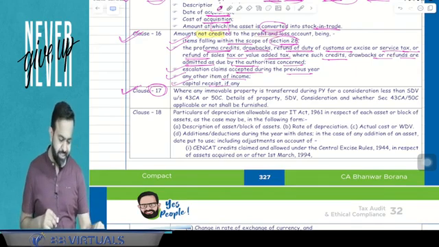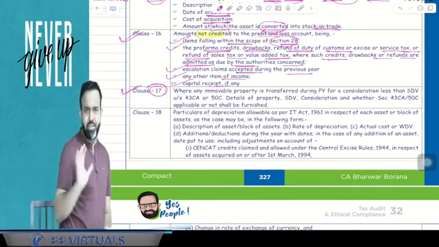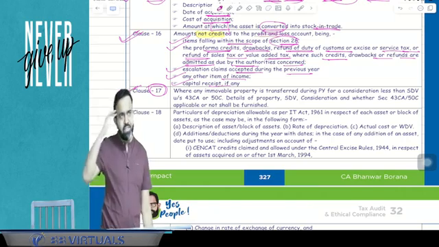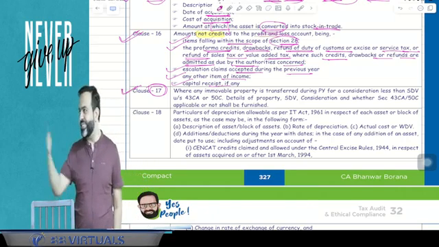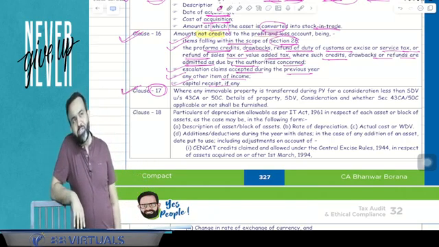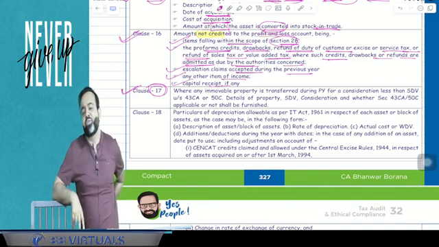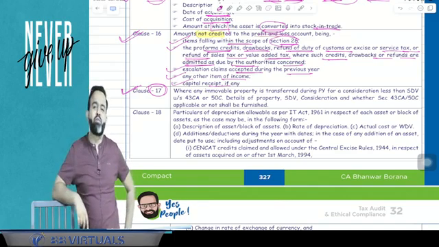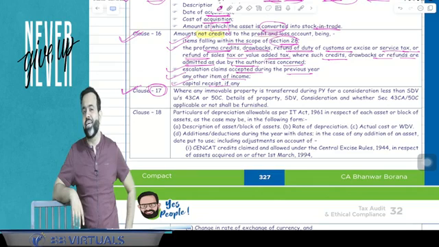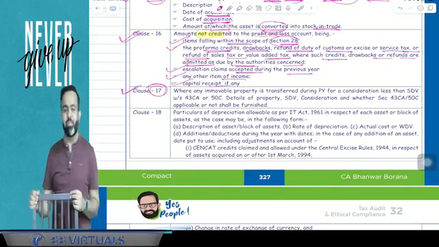Clause number 17 you can remember by stamp duty value, SDV, and 17. Clause number 17 is related to the SDV. You know that we have discussed the two sections. One was section 43CA and one was section 50C in the capital gain.